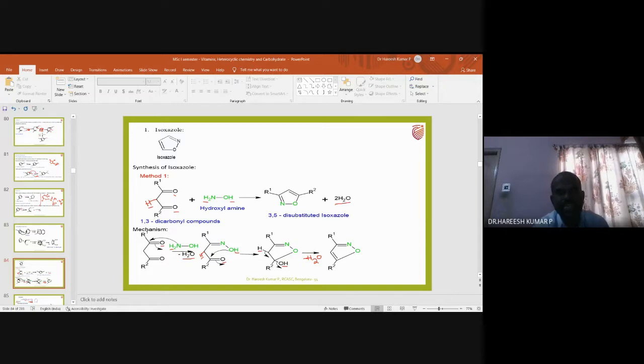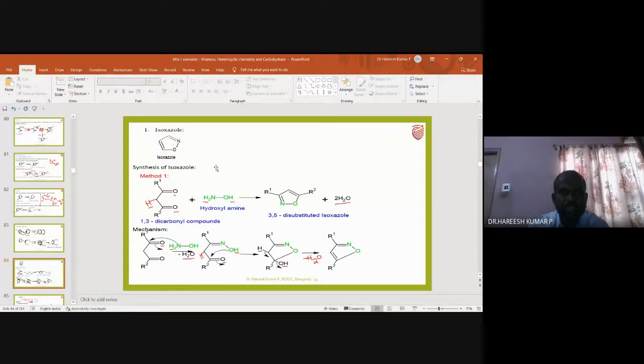So next I am taking isoxazole. Isoxazole means oxygen and nitrogen are at the 1 and 2 positions. If the oxygen and nitrogen are at the 1 and 2 positions in a 5-membered ring, it is called isoxazole. Then how can one synthesize isoxazole?